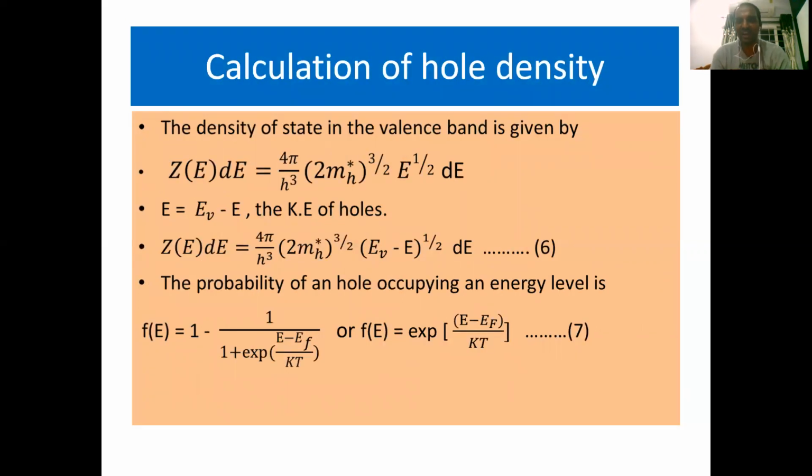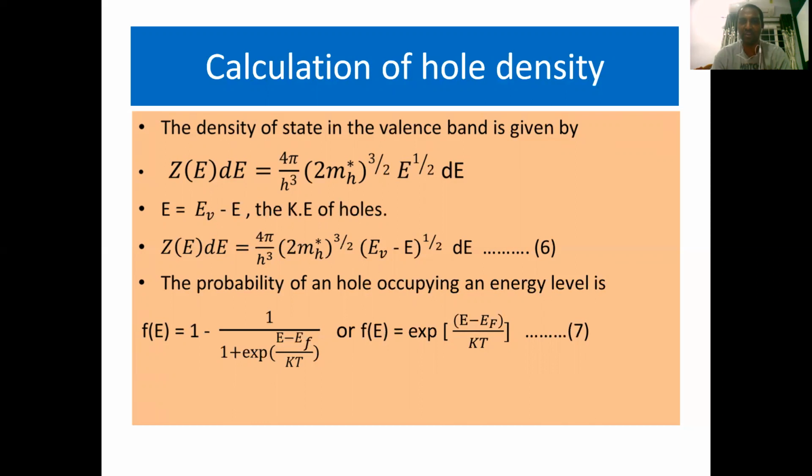The density of states in the valence band is given by Z of E into dE equal to 4 pi by h cube (2 mh star) whole power 3 by 2 E power half into dE. Here also this equation is taken directly from statistical mechanics. h is the Planck's constant, mh star is the effective mass of a hole, and E is the specific energy level which is occupied by a hole. Here E is equal to EV minus E, that is the kinetic energy of holes. As a result, Z of E into dE is equal to 4 pi by h cube (2 mh star) whole power 3 by 2 (EV minus E) whole power half into dE. This is equation number 6.